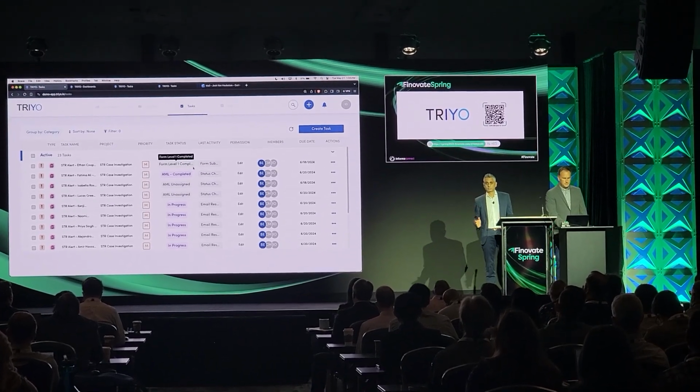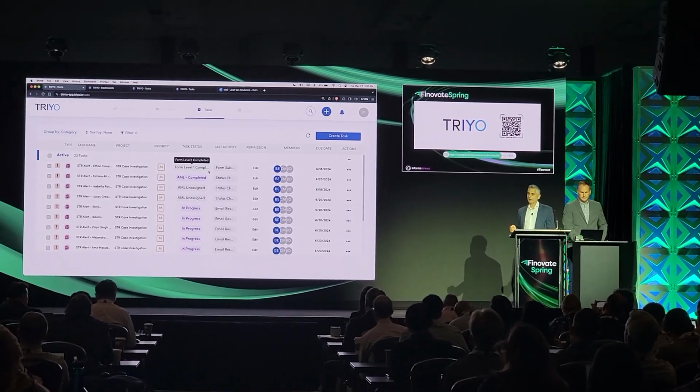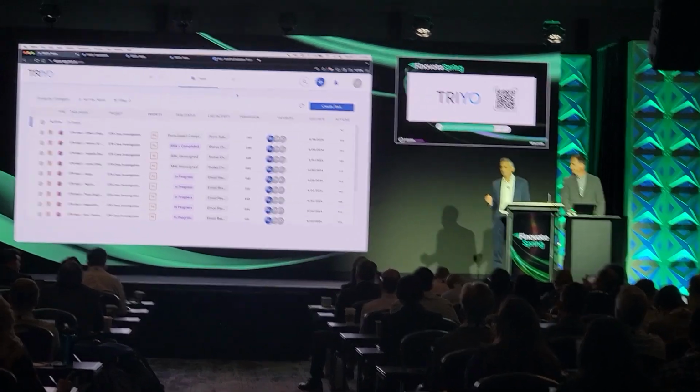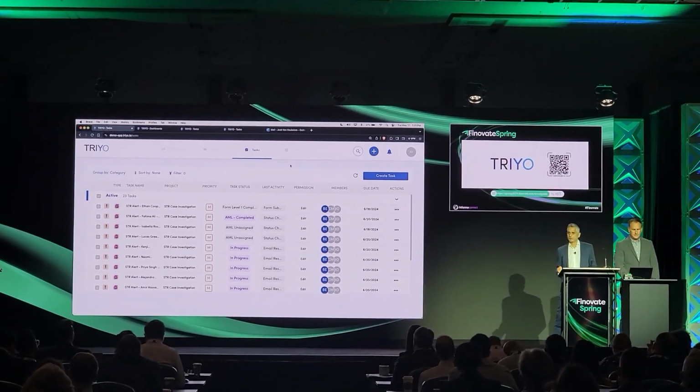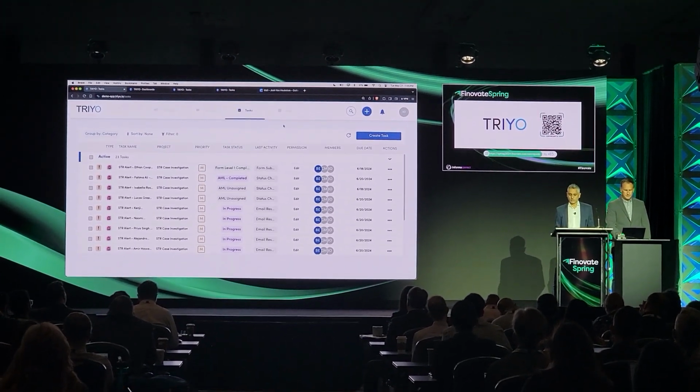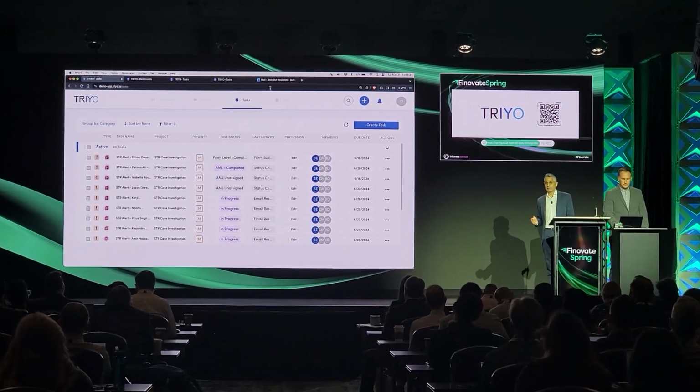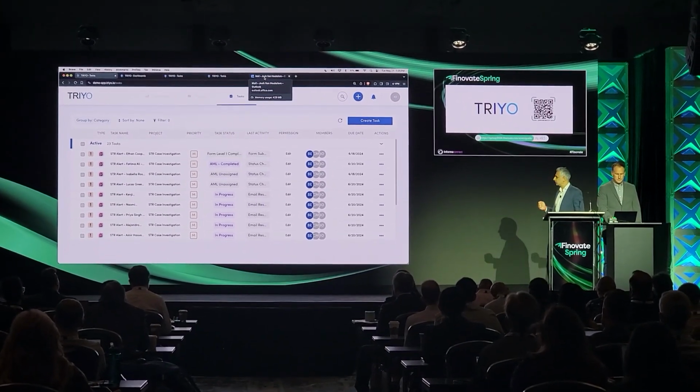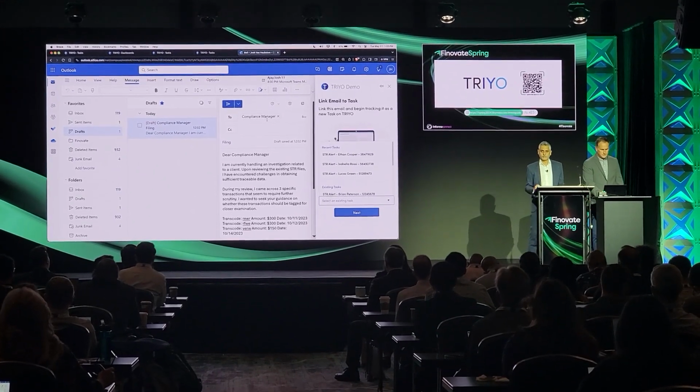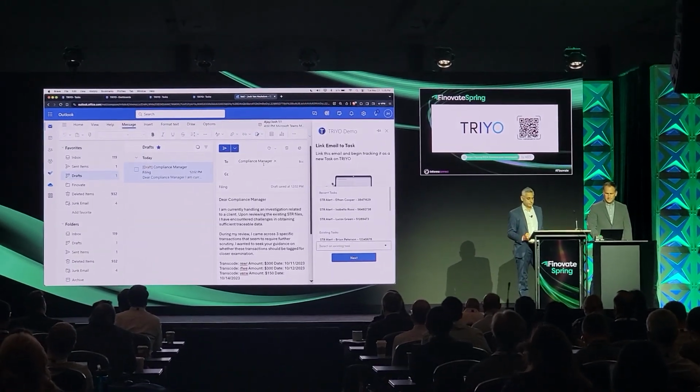But that's not all. We all know that many high-value processes are not just run on platforms and systems. They generally go off-platform as well. Well, TRIYO can help with that. TRIYO links with email and chat clients to record relevant context. And this is how this works.